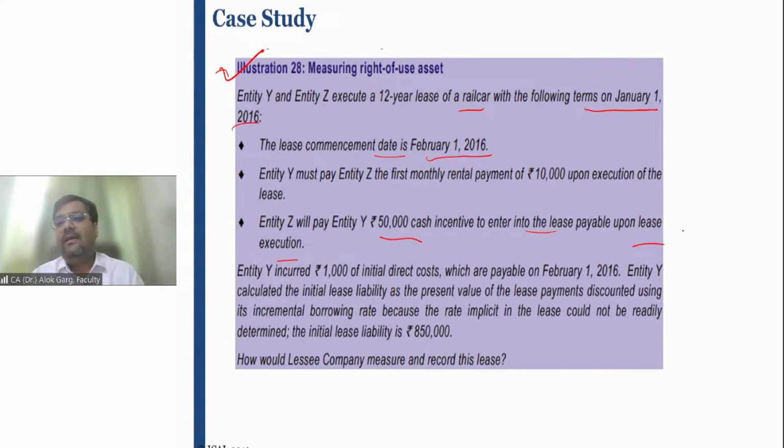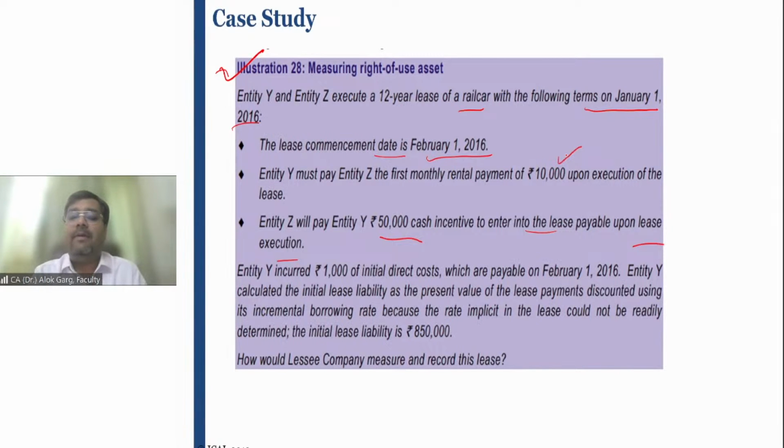So friends, sometimes the lessor gives some lease incentives. Let me talk about another example. At the time of COVID, Airport Authority of India gave lease concessions, rent concessions, incentives to the lessees, right? So if a lessor is giving some incentive, it also forms part of your right of use asset.